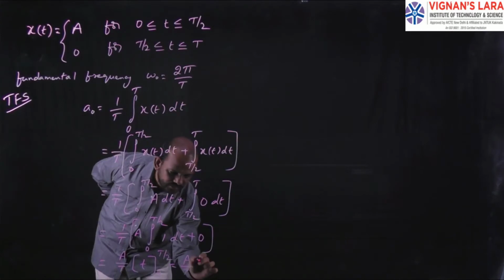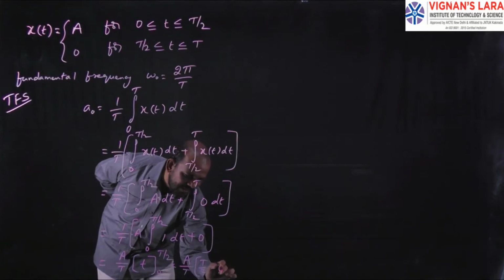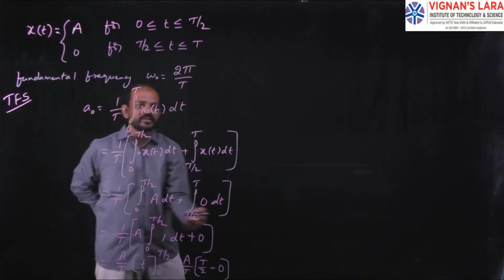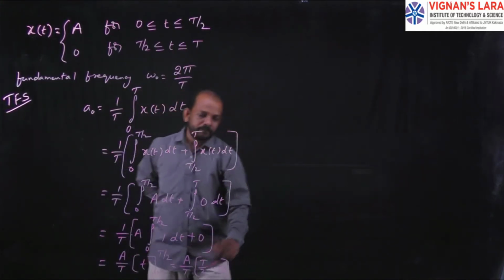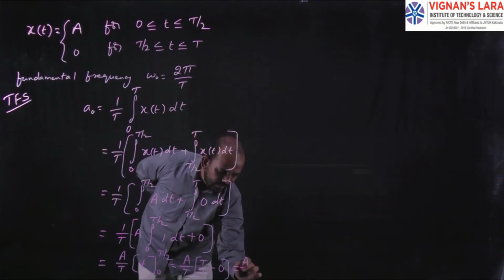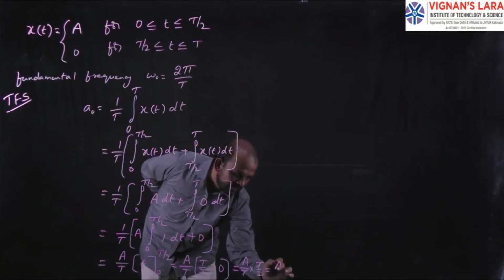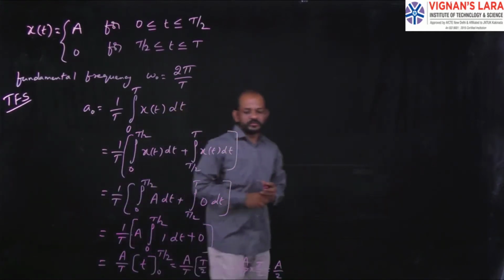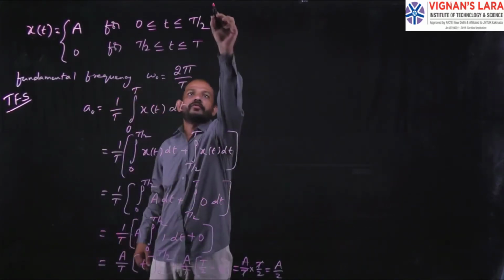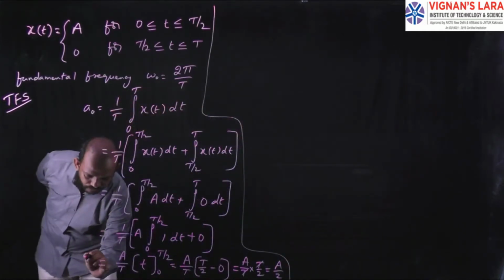That equals A by T into T by 2 minus 0. First I substitute T by 2, minus 0. I am substituting the limits. That will be equal to A by T into T by 2. T gets cancelled, and finally I get A by 2. So this is the value of a naught.